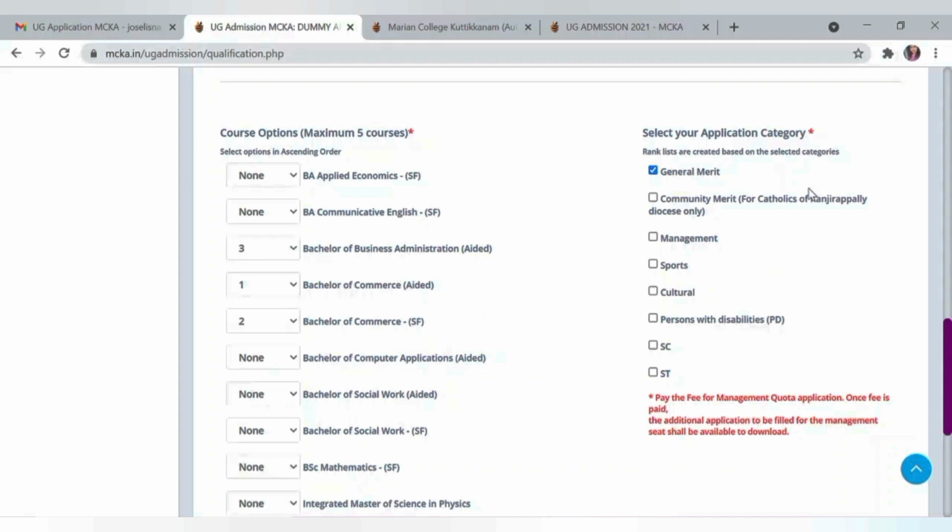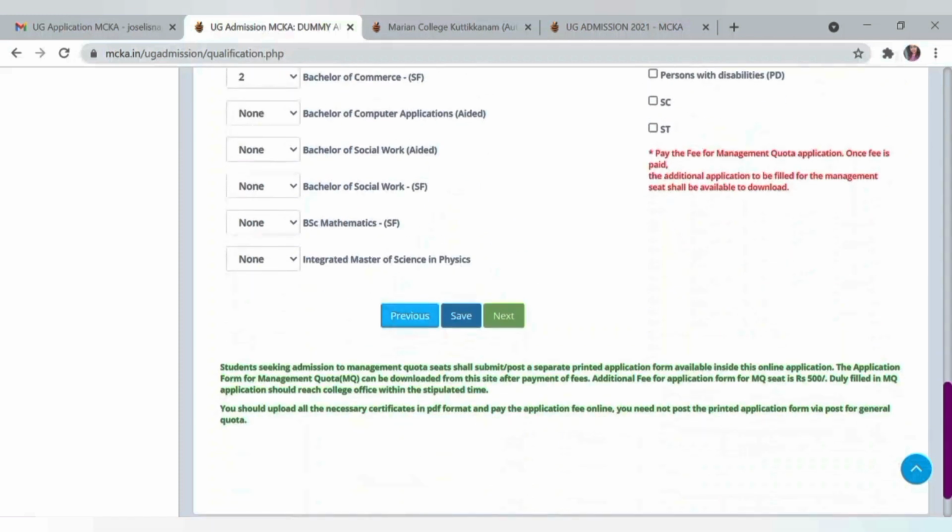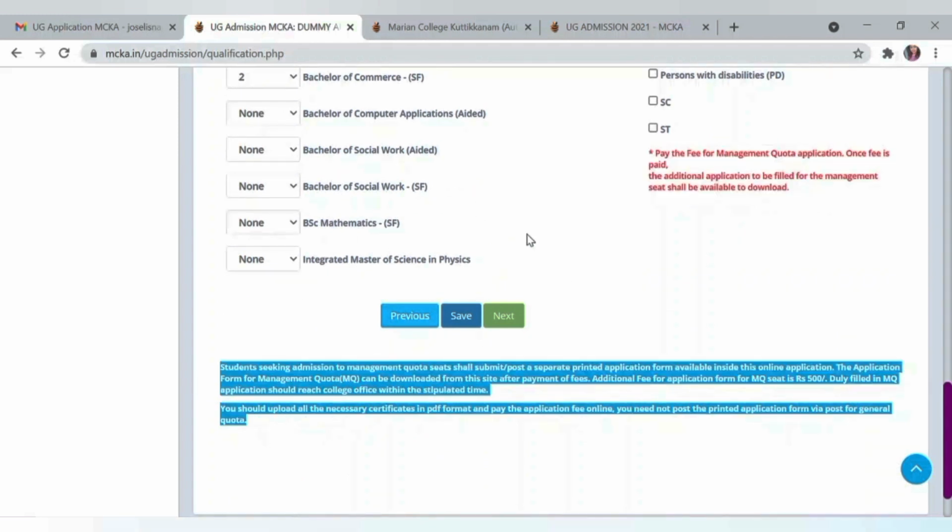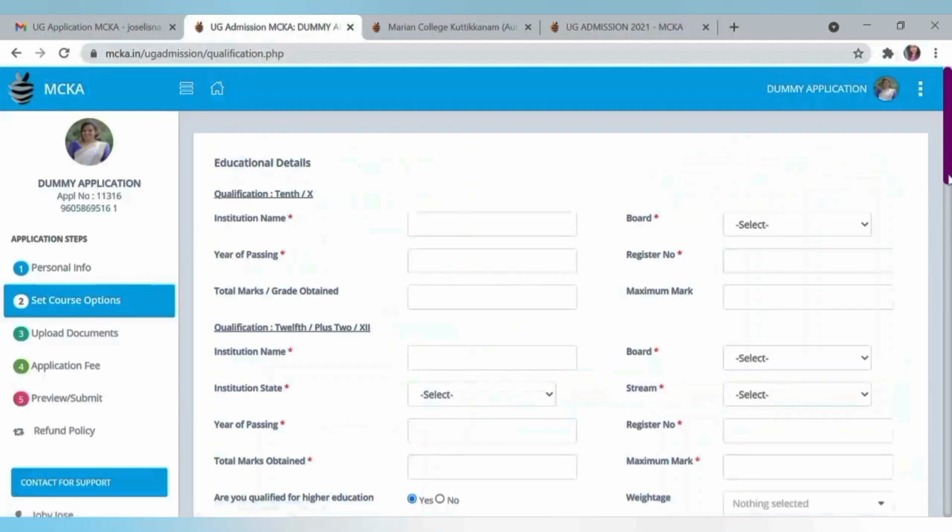Then select your application category. Here, those who are planning to submit application under management quota, you need to read these instructions also. Once you complete all this procedure, save this page and click on next option.